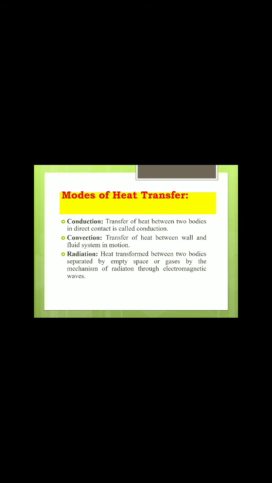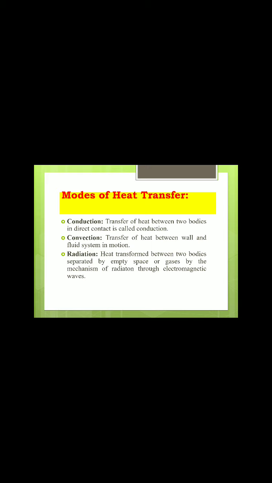Next, there are modes of heat transfer. How does heat transfer take place? Generally there are three modes of heat transfer: conduction, convection, radiation. In conduction, heat transfer takes place when two bodies are in contact with each other.